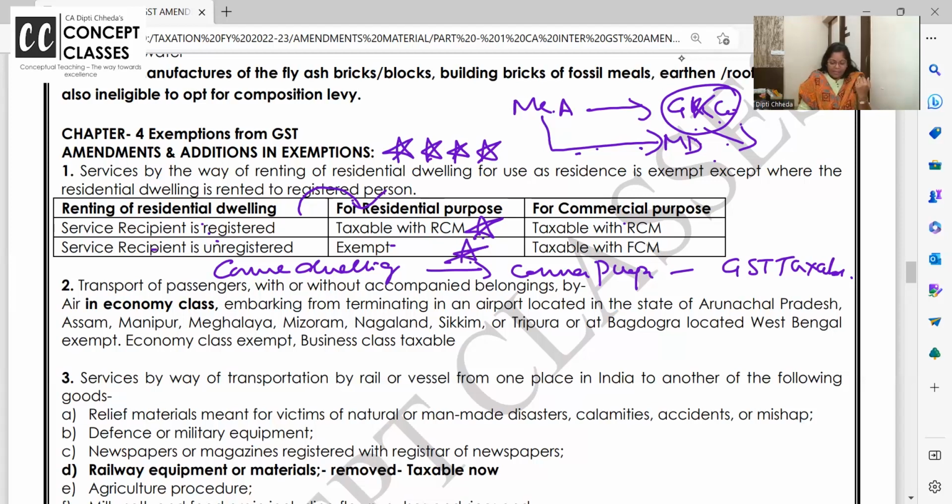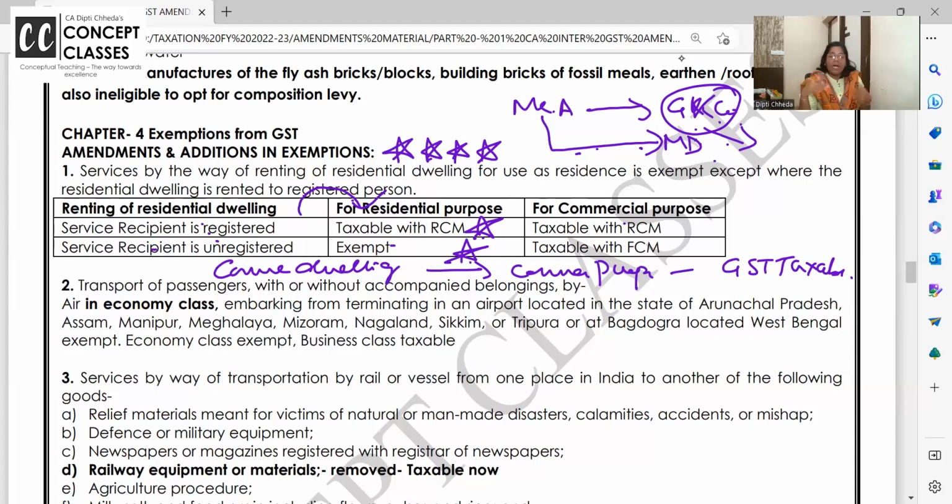Residential dwelling given, recipient is unregistered, but you have given it for commercial purpose. Now how is this possible, ma'am? If it is a residential dwelling, it will be residential only? Not at all. In apartments there are all residential, but the first floor we have given to a sari showroom, the second floor we have given to a parlor, on the third floor one part we have given to a software company.